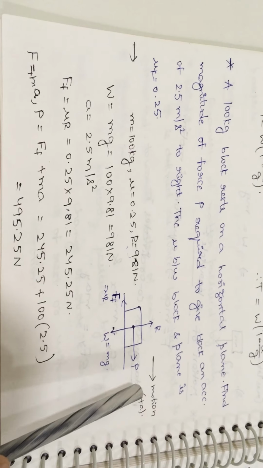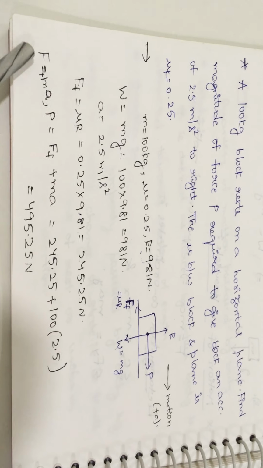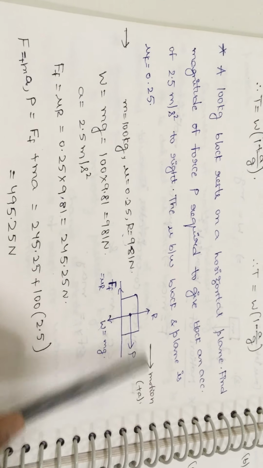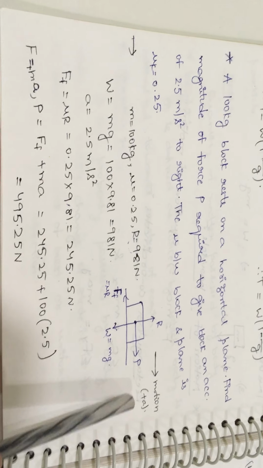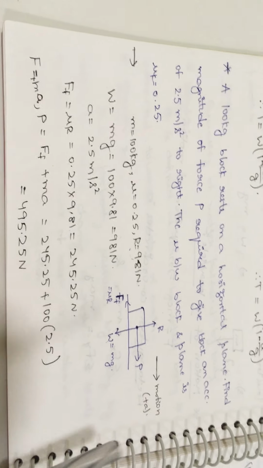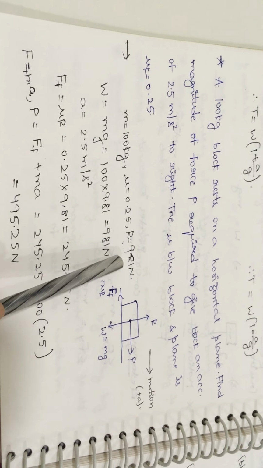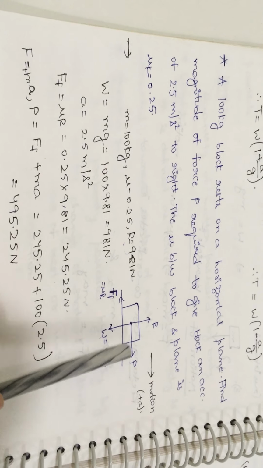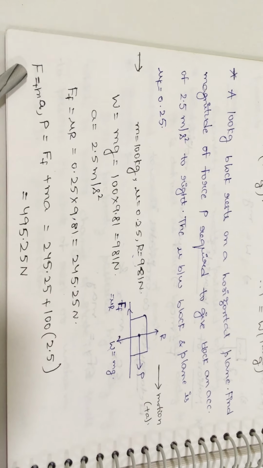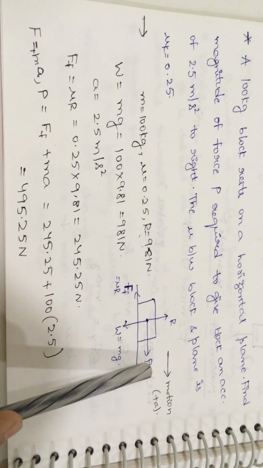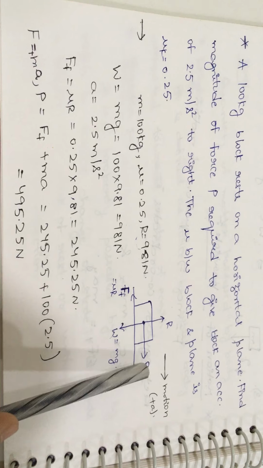Now according to Newton's second law, what is the equation? F is equal to ma. That is again plus ma only. As here motion is towards the positive x-axis, you will get the positive acceleration. So F is equal to ma. And one more thing, here motion is along the horizontal direction. So you have to apply the horizontal forces in place of the F. So here how many horizontal forces are there? Two horizontal x forces are there.